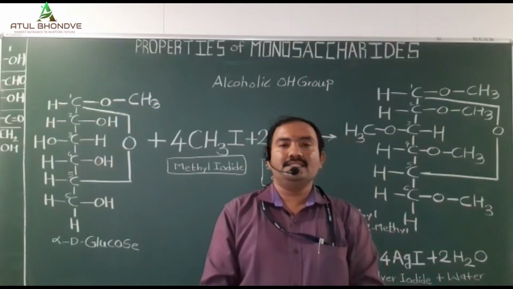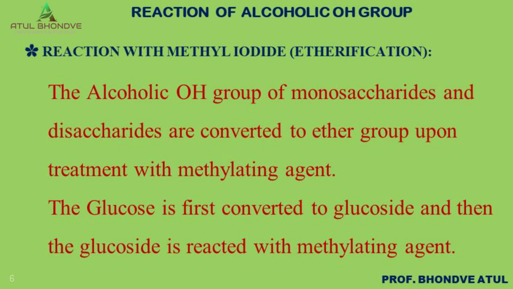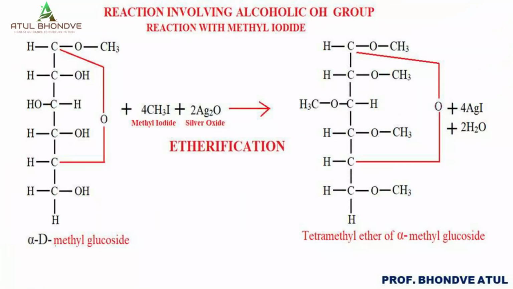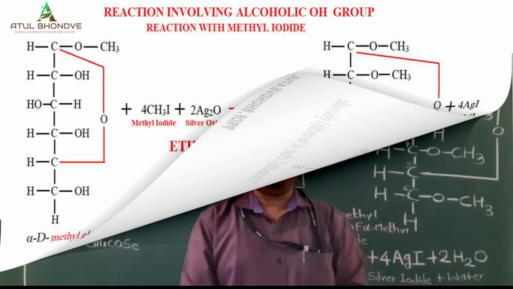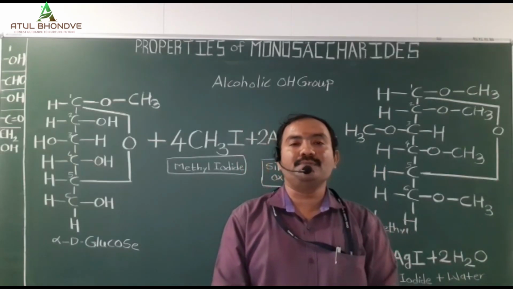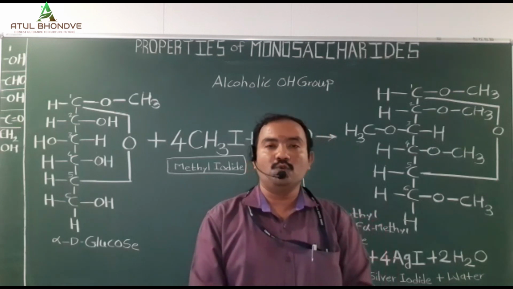Third reaction is the reaction involving alcoholic OH group. This reaction is also called the esterification reaction of monosaccharide. The reaction which involves alcoholic OH group actually starts with the first reaction of alpha-D-glucose with the alcohol, then there is a synthesis of glucoside. After the formation of glucoside, alpha-methyl D-glucoside reacts with a methylating agent to form the tetramethyl ether of alpha-D-glucoside.